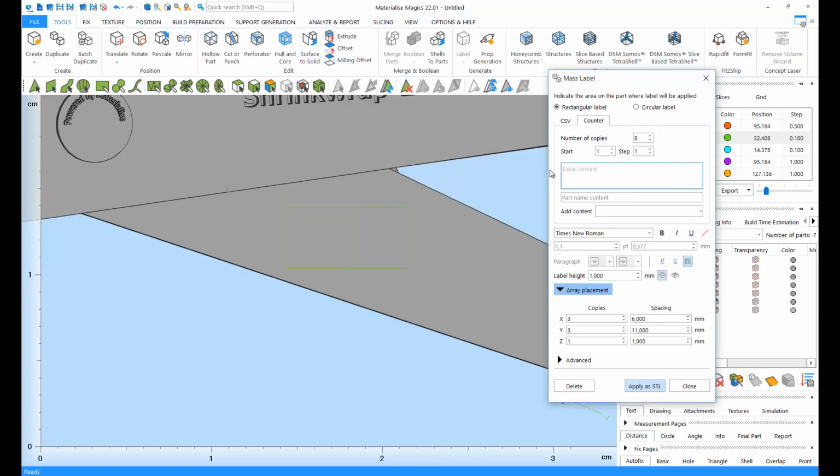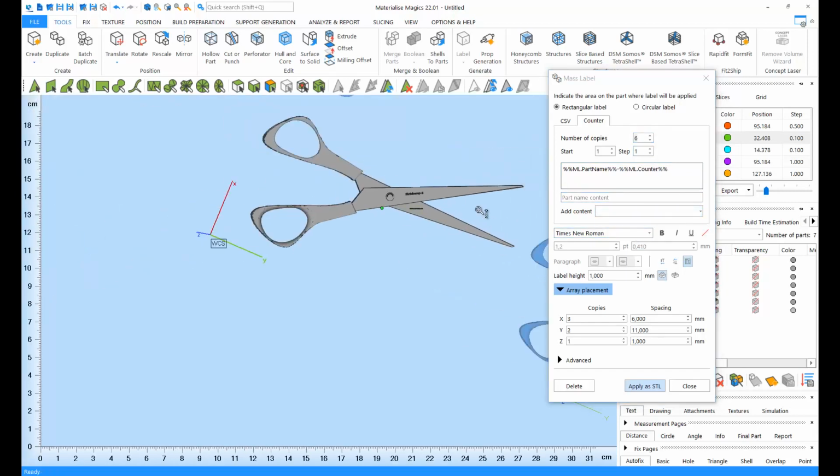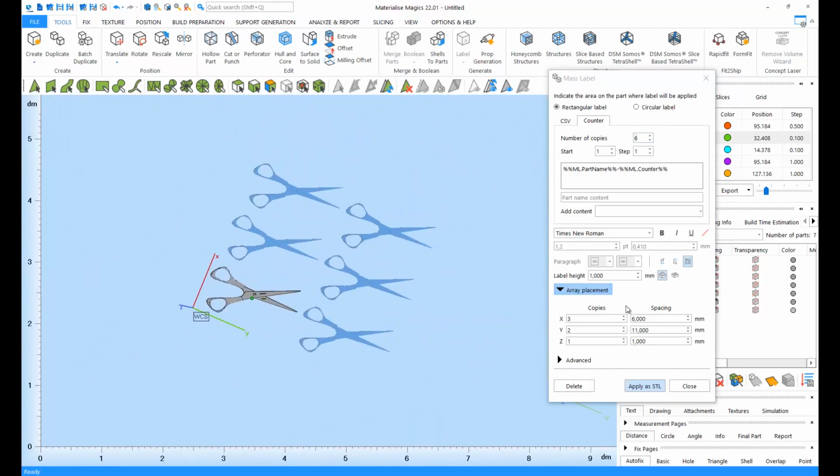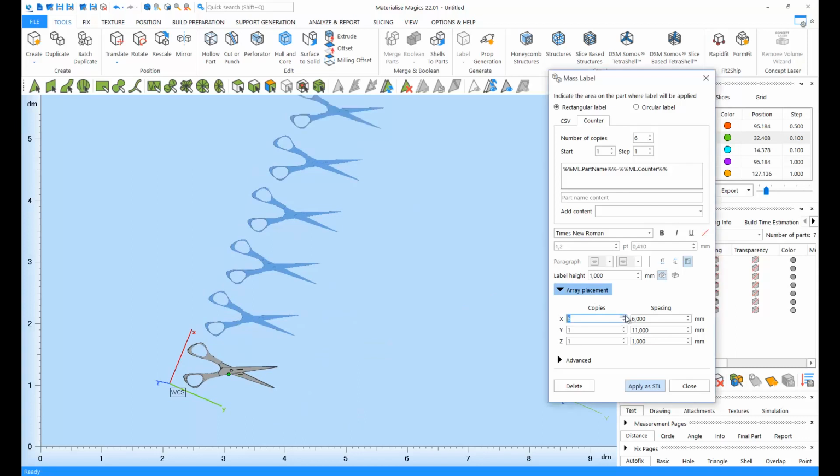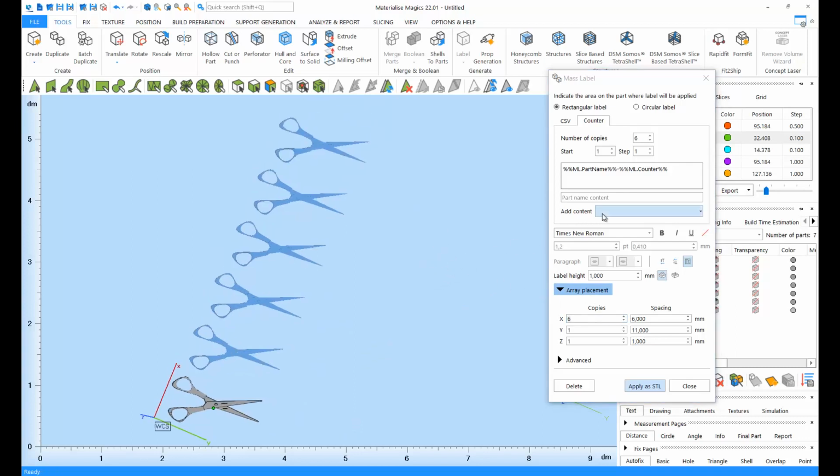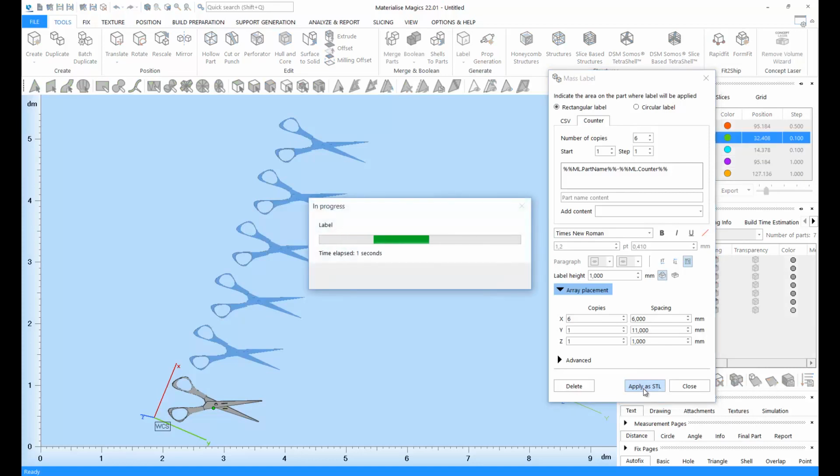For this example, I'm going to use a counter. And as label content, I'm going to add the part name dash the counter. I'm going to choose for 6 copies. I'm going to play with the alignment. And I'm going to click on Apply as STL.